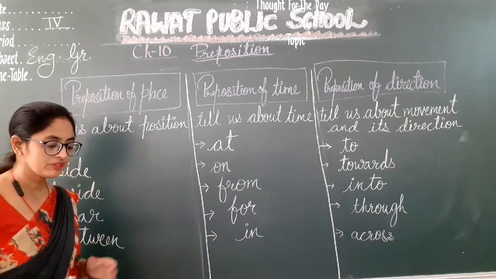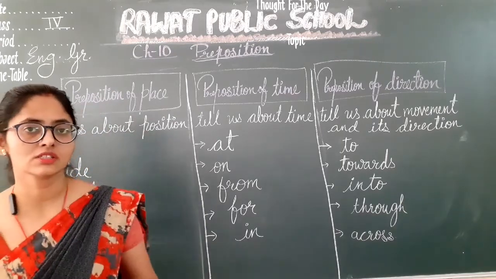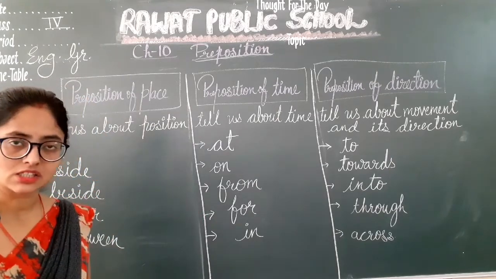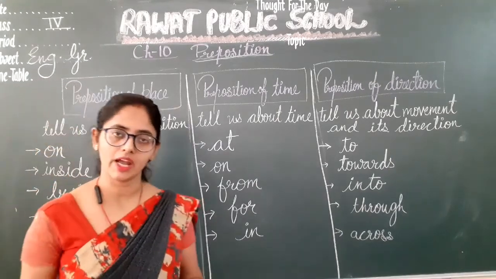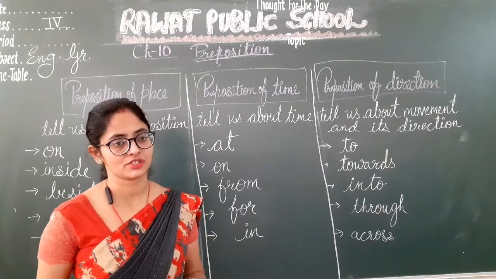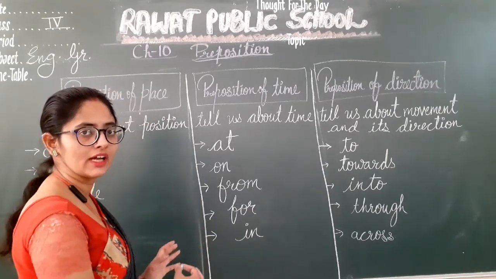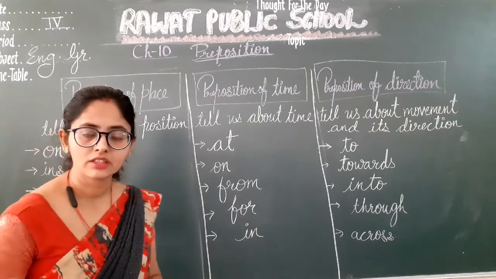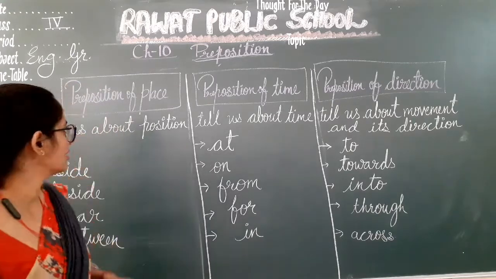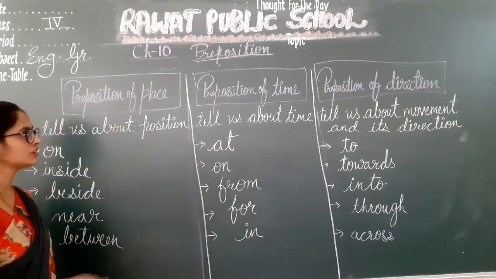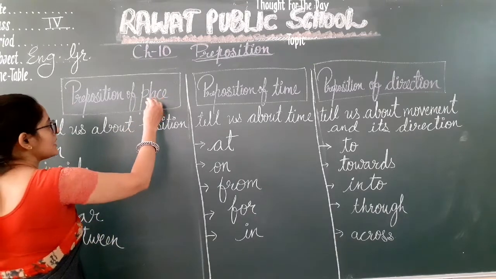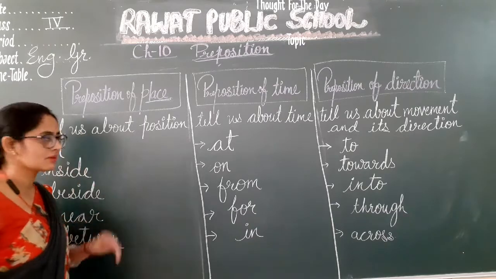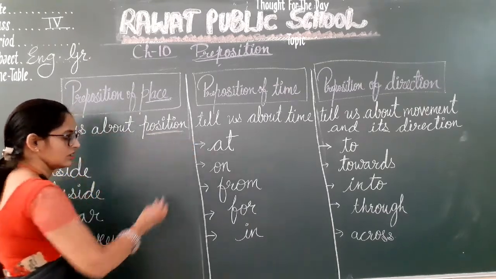Okay. Now we will see how we can learn about the preposition. Mainly, prepositions tell us about place, time and direction. So we have divided them according to time, place and direction. First is the preposition of place. Preposition of place tells us about the position.